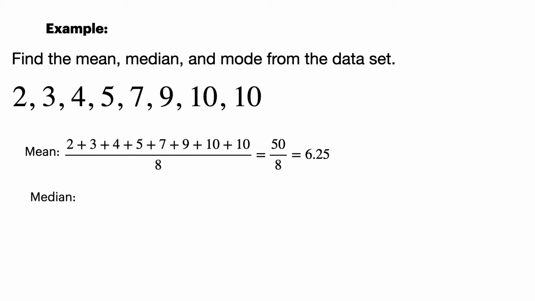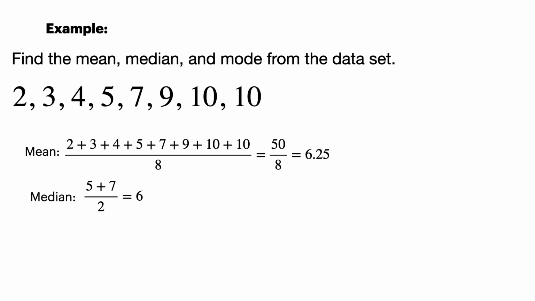The median is the middle number. Well, what is the middle number? You have 2 on one side, 10 on the other. If you go down the middle, you'll find there is no middle number because there's an even amount of numbers, and that's kind of confusing. So the middle number is somewhere between 5 and 7. Well, how can I calculate that? 5 plus 7 divided by 2, so 12 divided by 2 is 6. So that is the middle number, okay? Even though it's not represented in the data set, that's okay.